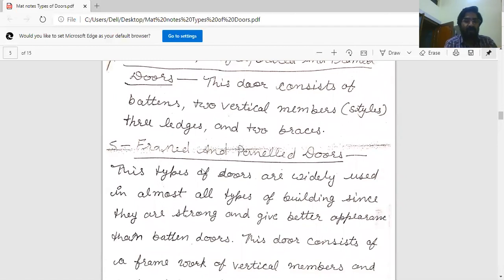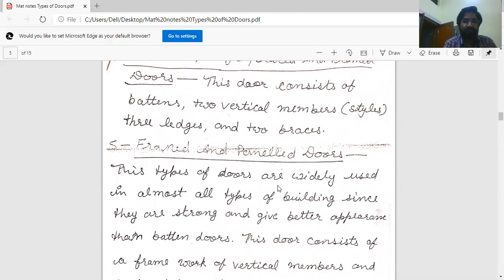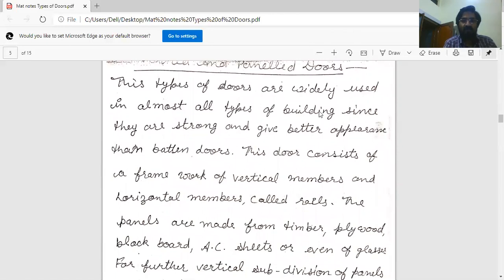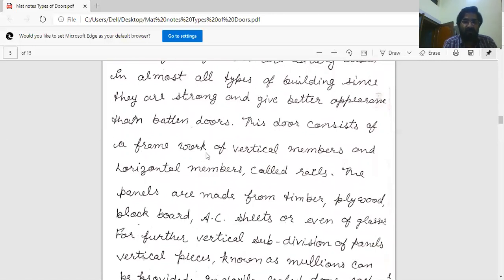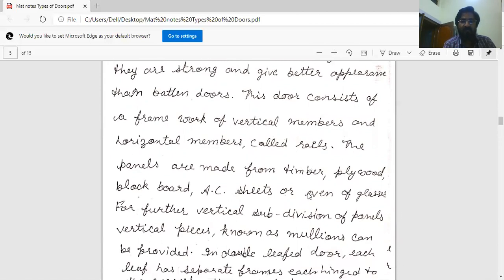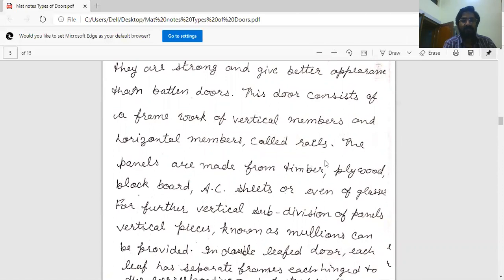Fifth type and general type of door is framed and panel door. This type of door is widely used in almost all types of building. They are strong and give better appearance than batten doors. This door consists of a framework of vertical members called stiles and horizontal members called rails, and in between the rails the members are known as panels.